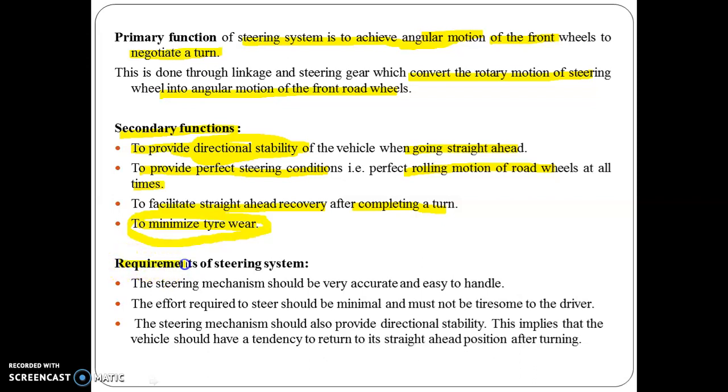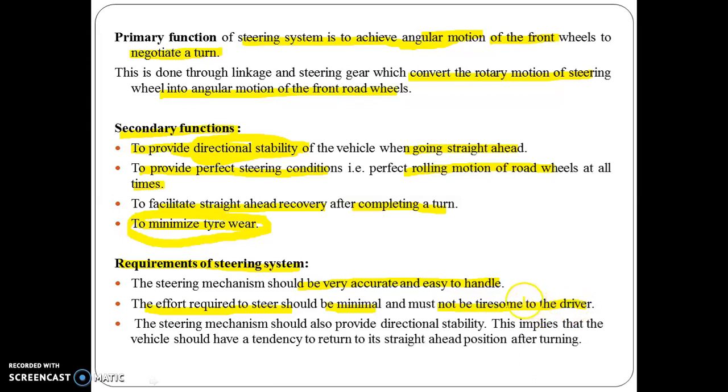Then what are the requirements of a perfect steering system? That is also a very important term. The first requirement is that it should be very accurate and easy to handle, because whoever drives the vehicle should feel the accuracy, and the system should be easy to handle by the driver. The next requirement is that the effort required to steer should be minimum, and it must not be tiresome to the driver.